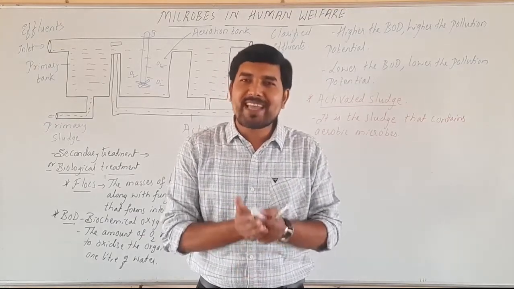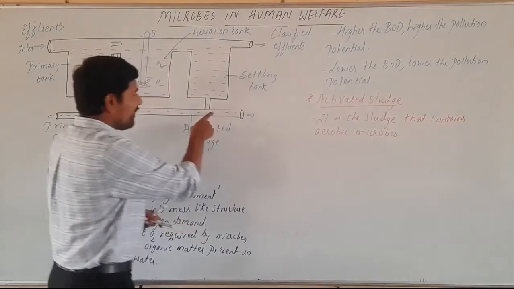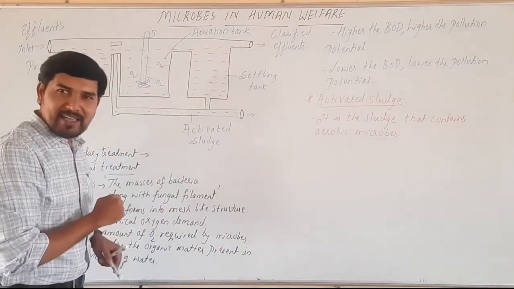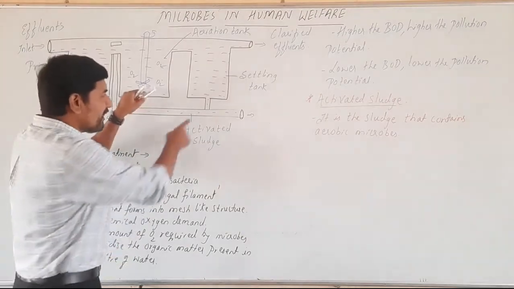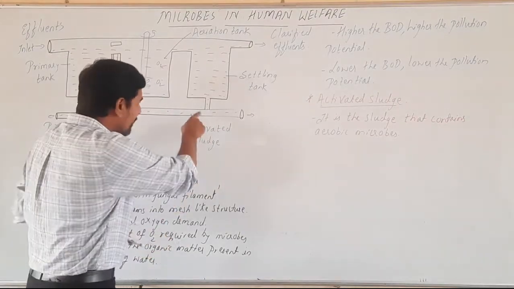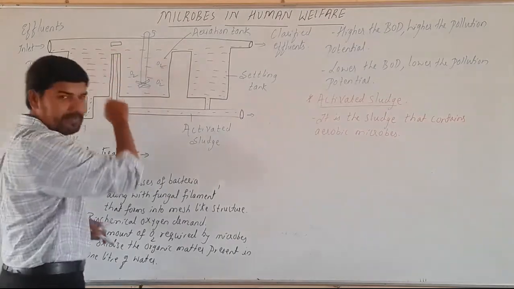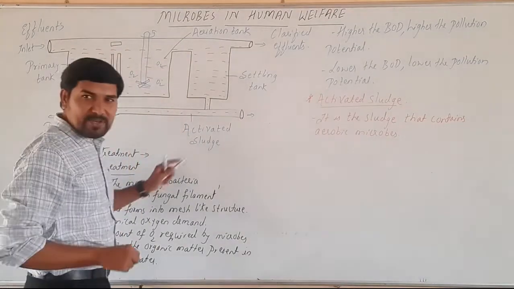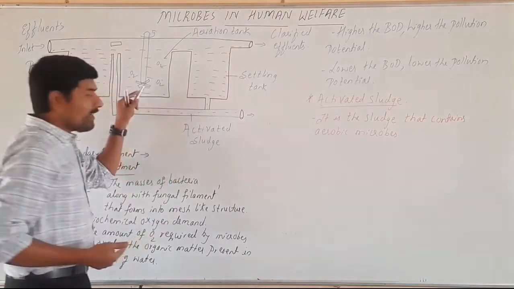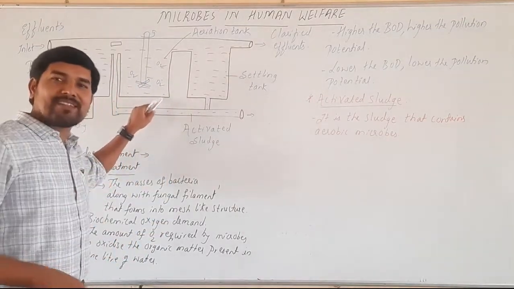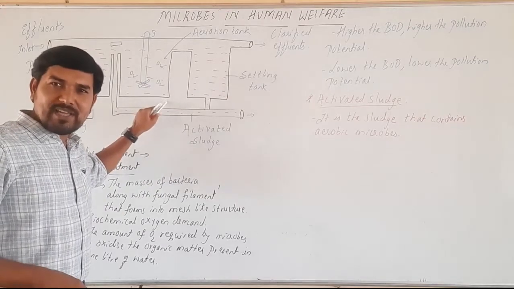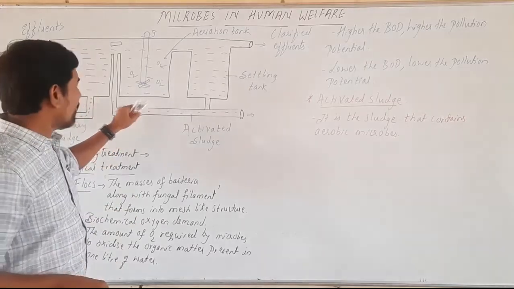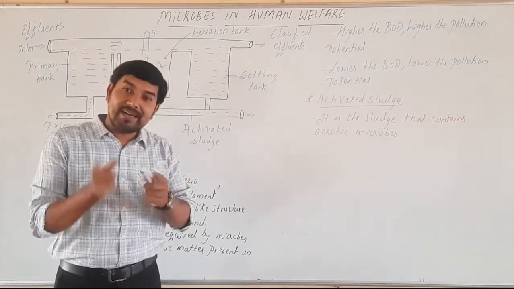Then what is the use of this activated sludge? Suppose if the microorganisms are less in the aeration tank, this can be reused, this can be pumped back. Which one? Activated sludge can be pumped back into the aeration tank so that the microorganisms can be increased, so that the BOD can be decreased very soon. Right? So that's why the activated sludge can be reused.